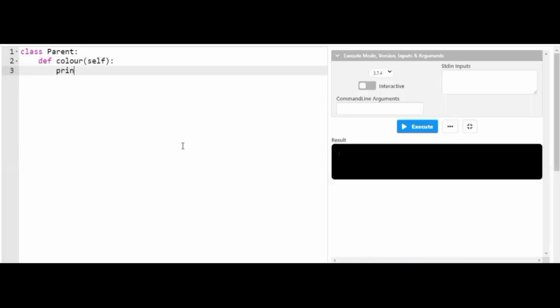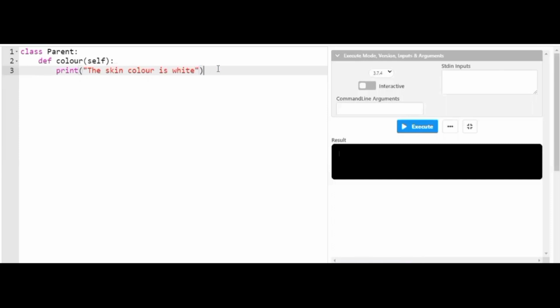I'll print a statement: skin color is white. So here I have declared a class called parent class. In that parent class, the parent skin color is white in color.